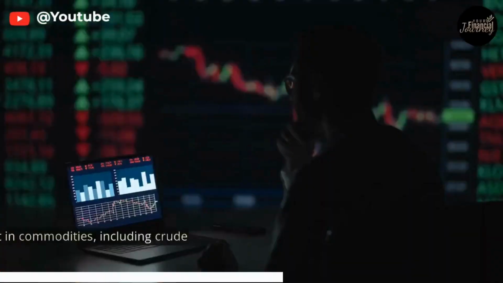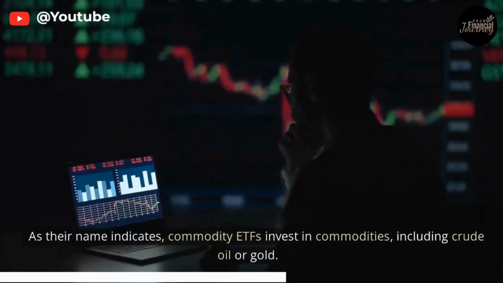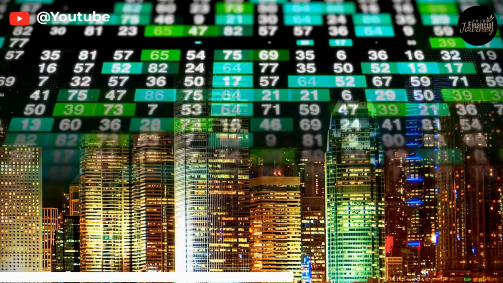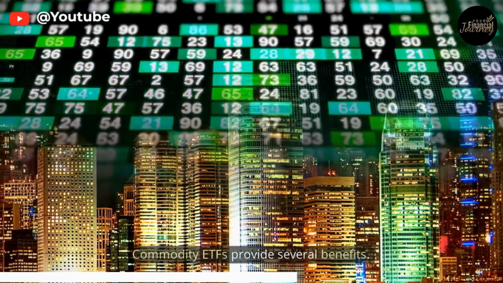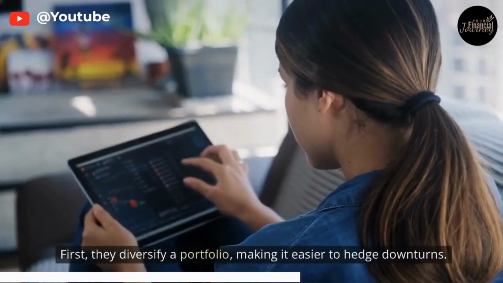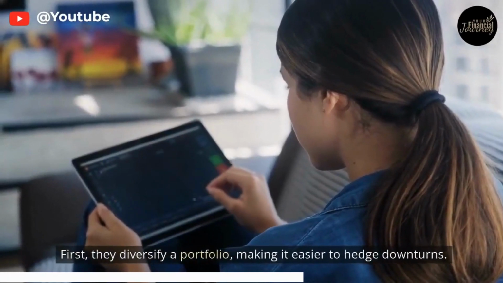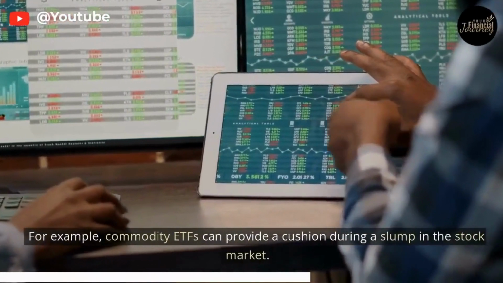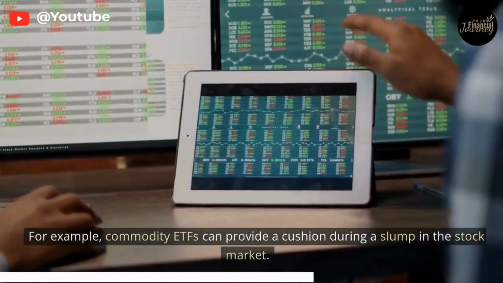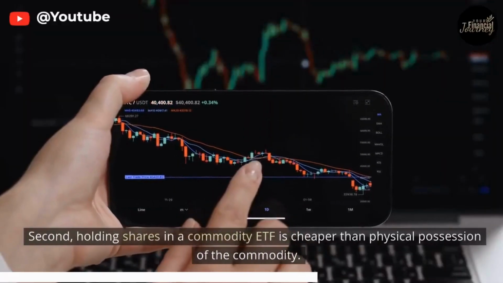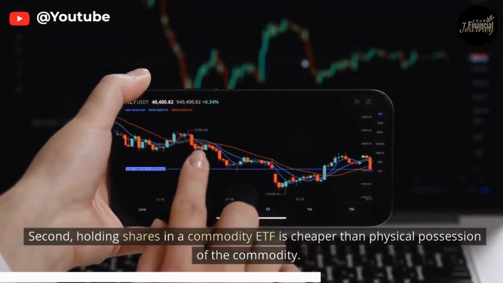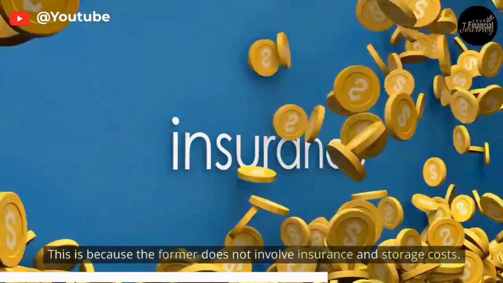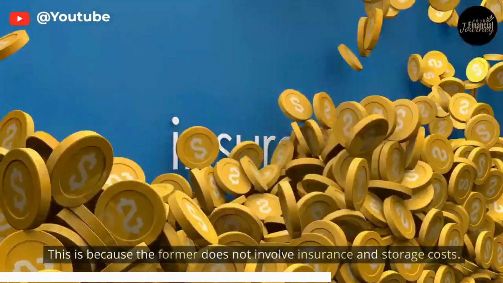Commodity ETFs. As their name indicates, commodity ETFs invest in commodities, including crude oil or gold. Commodity ETFs provide several benefits. First, they diversify a portfolio, making it easier to hedge downturns. For example, commodity ETFs can provide a cushion during a slump in the stock market. Second, holding shares in a commodity ETF is cheaper than physical possession of the commodity. This is because the former does not involve insurance and storage costs.